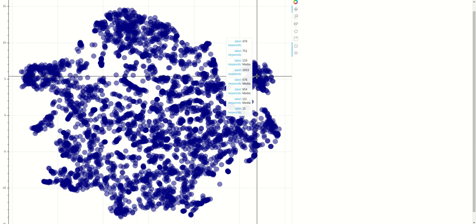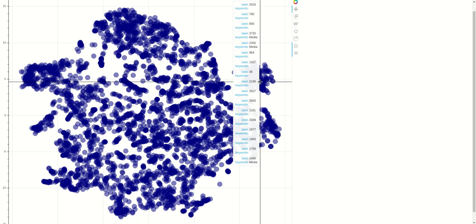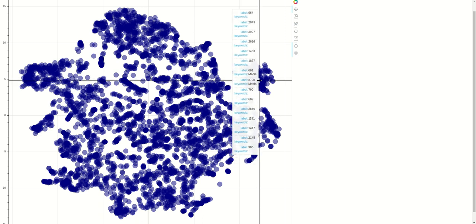And if there are any keywords in the article, it will show you the original keywords. Now again, keep in mind that we didn't train the machine learning algorithm on the keywords. However, you can see that there are quite a number of articles which are grouped together that have the media keyword. So this seems to be a cluster which has to do with media.